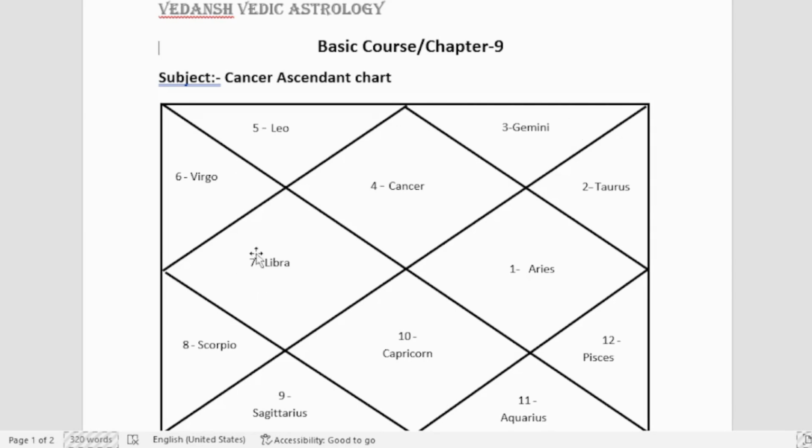Next we come to fourth house, number 7, Libra is written here. The Lord of Libra is Venus. Venus here is also the Lord of 11th house, where number 2, Taurus sign is mentioned.